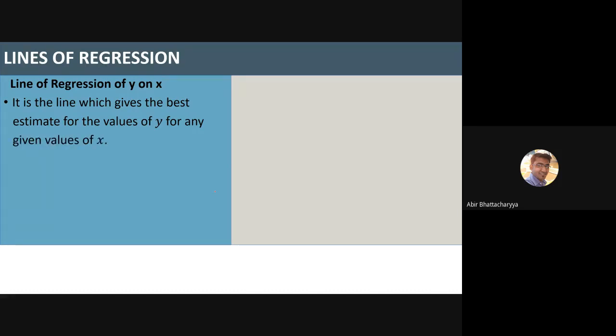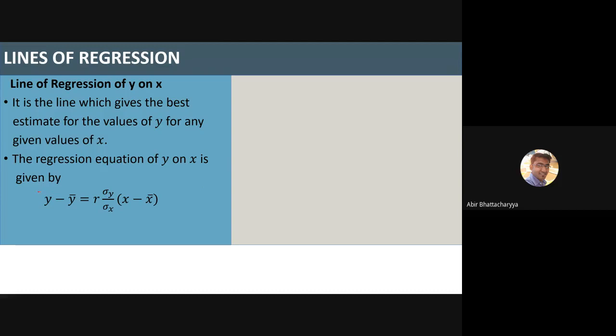So the given values of x will be given to you. Depending on the value, we can estimate the values of y. That estimate is the best estimate through some straight line, known as the line of regression of y on x. The regression equation of y on x can be given as follows; this is the formula you have to remember.